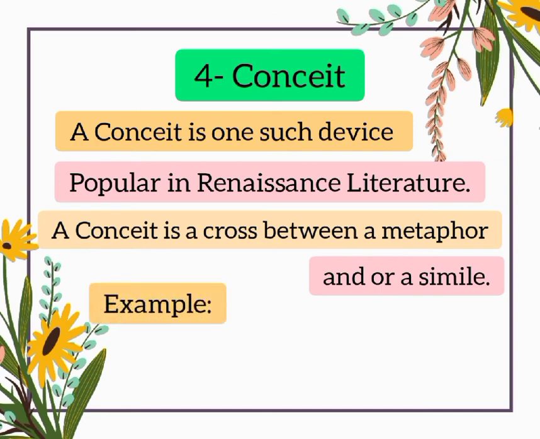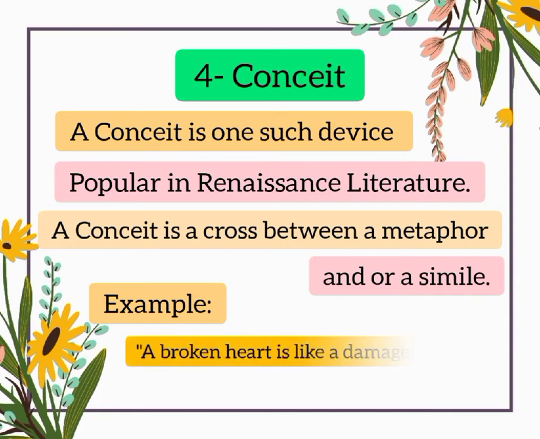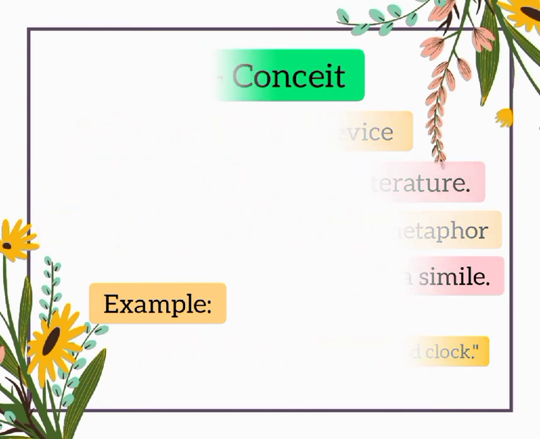Here is an example of conceit. A broken heart is like a damaged clock. The difference between a broken heart and a damaged clock is conventional, but once we think about it, we can see the connection between them. The fifth figure of speech is allusion.